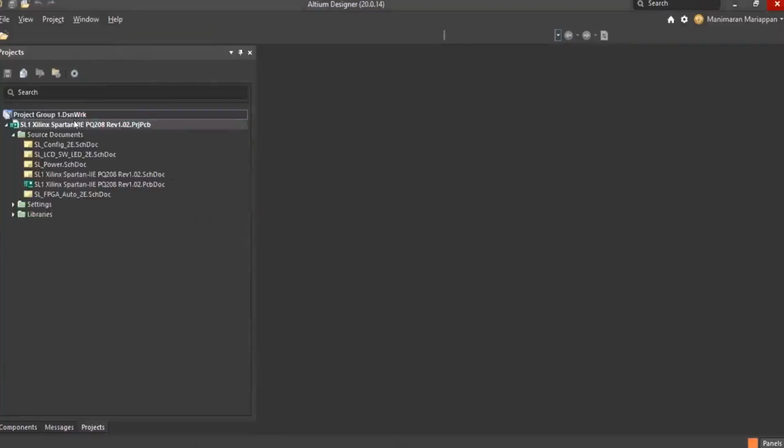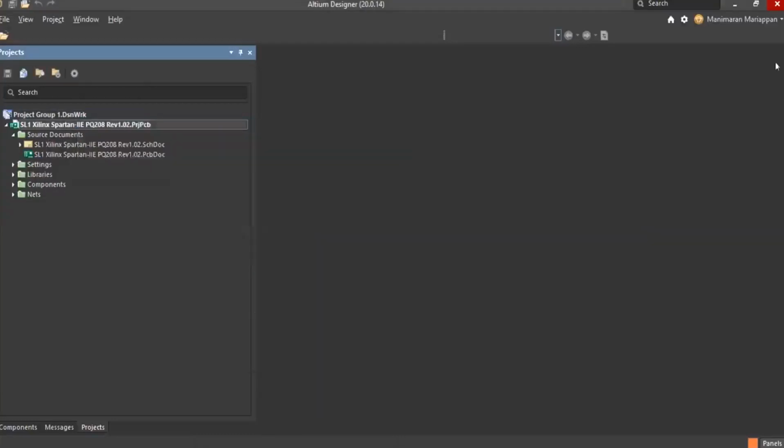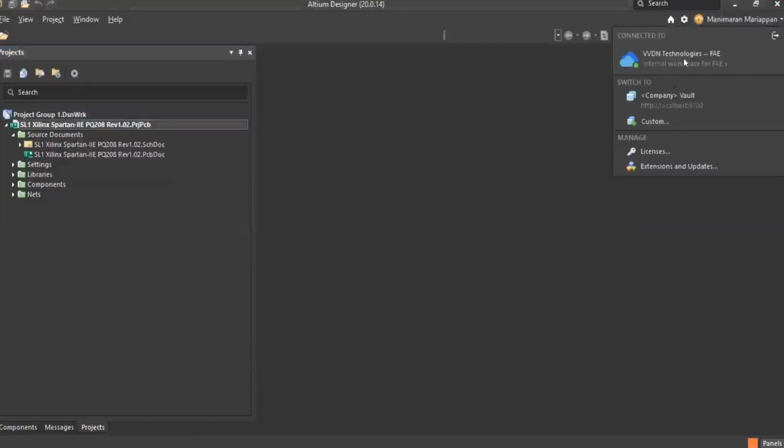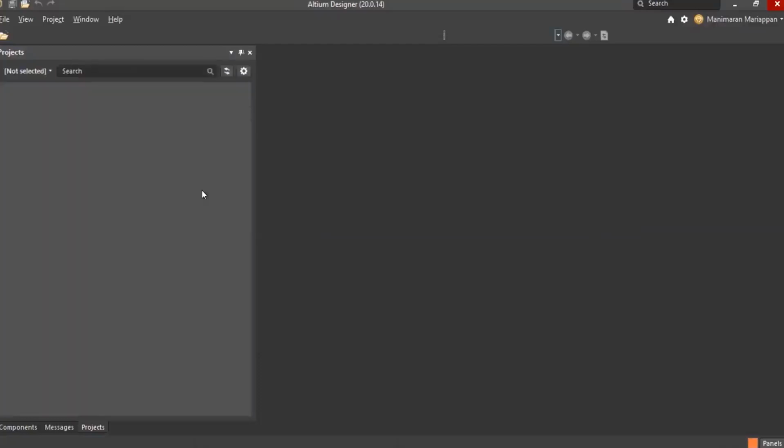If you right click here, there is an option to upload the complete design and make the project available online. So this project will be uploaded to the cloud space. Like this, you can create a workspace and connect to it. And even from the Explorer, you can get the details, like which projects are uploaded into the cloud.